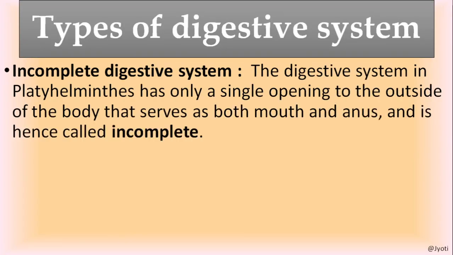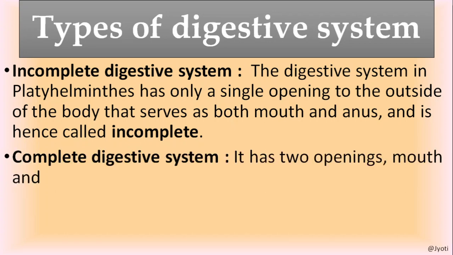Now the other basis of classification of the animal kingdom is types of digestive system. So there are two types of digestive system. One is incomplete digestive system and the other is complete digestive system. What is incomplete digestive system?